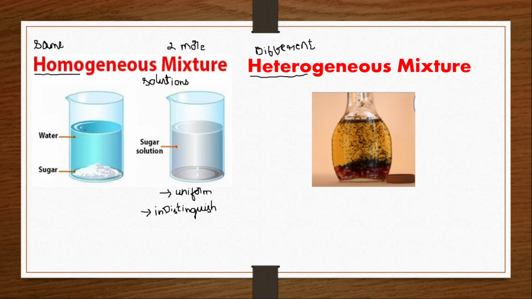The easier statement we shall see. We'll conclude this with an easier statement. The composition is not uniform throughout, and sometimes the different components can be observed. This is called a heterogeneous mixture, and they can be separated by using physical methods such as hand picking, filtration, and crystallization. So this is what is called a heterogeneous mixture. Homogeneous, same; heterogeneous, different. Different particles are there, whereas it is the same throughout the solution.